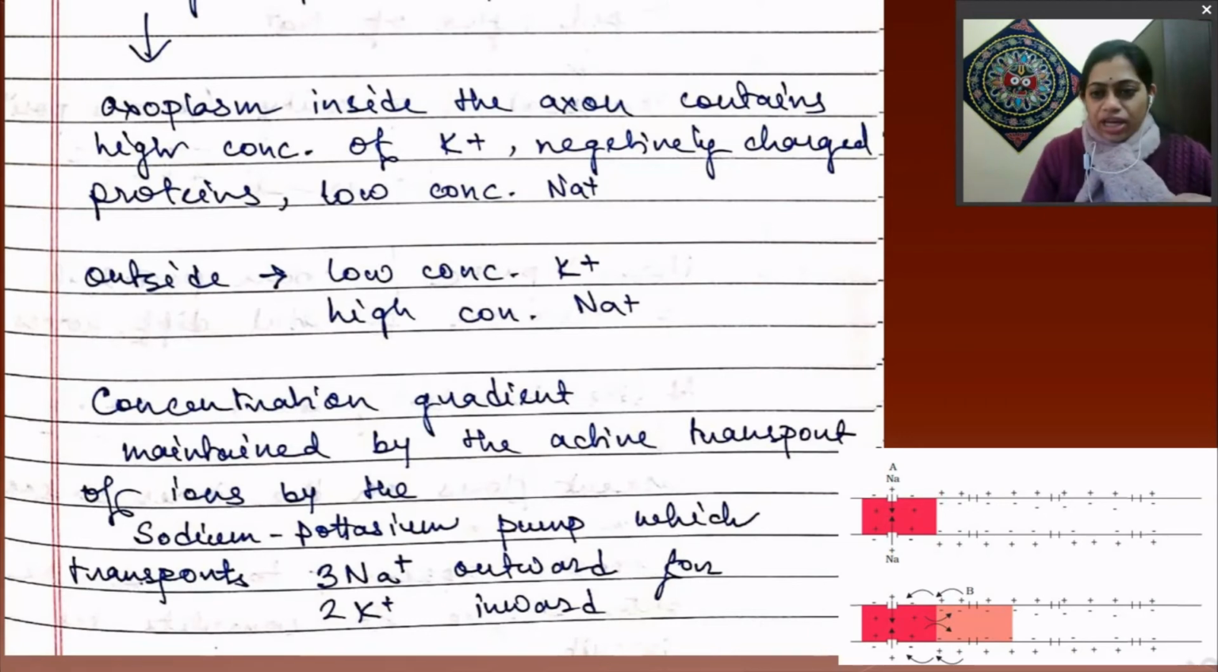If we are talking about this as the plasma membrane, this is the axon, and this single line is the plasma membrane.